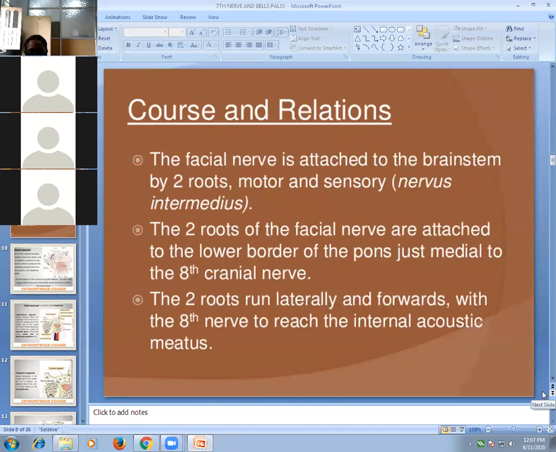The facial nerve has 2 roots, motor and sensory. It is a mixed nerve. These 2 roots are attached to the lower border of the pons, just medial to the vestibulocochlear nerve. These 2 roots run laterally and forward along with the vestibulocochlear nerve, that is the 8th nerve, to the internal acoustic meatus.